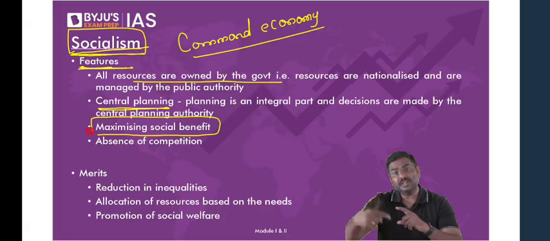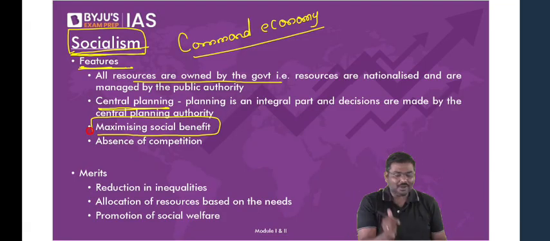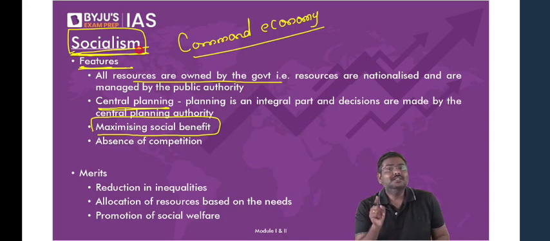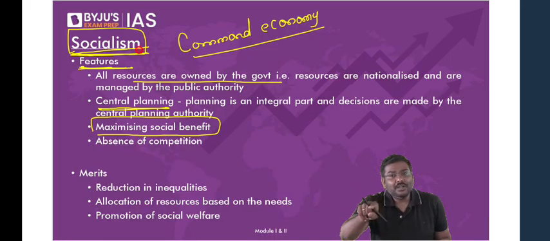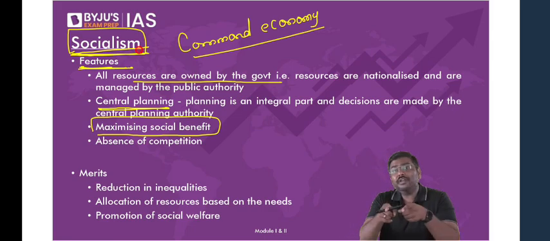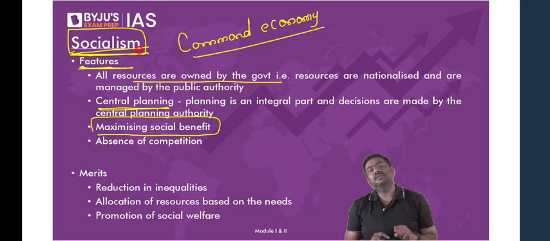So, as a reaction, I'll repeat the statement. As a reaction, as an opposition to capitalism, there was one more model which is called socialism. In socialism, the model said government will not work for profit. Government doesn't run behind profit. Government will promote welfare. Is the logic okay with all of you? Government is not going to work for profit. Private sector will do that. Government will promote the welfare of the people.